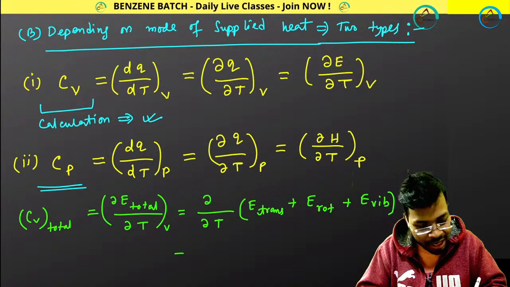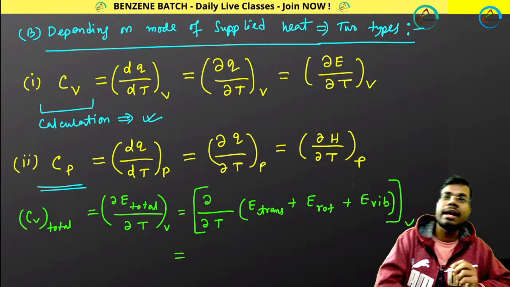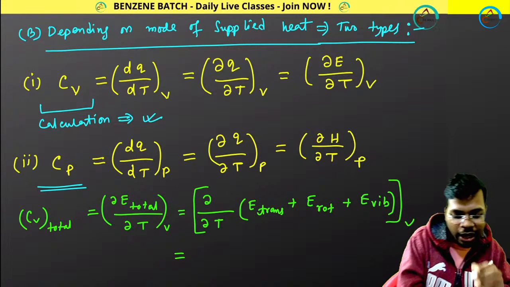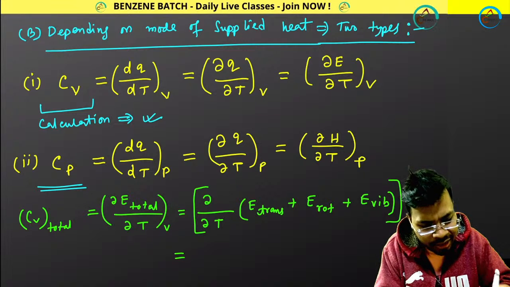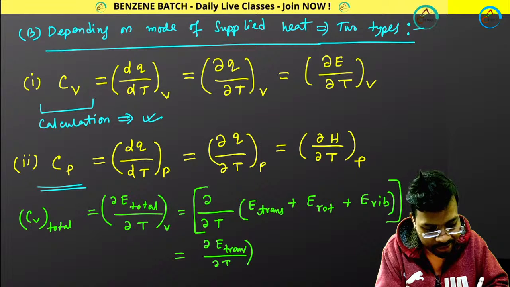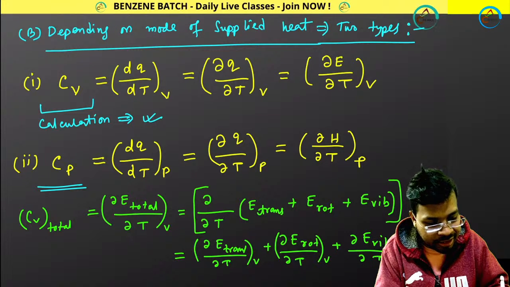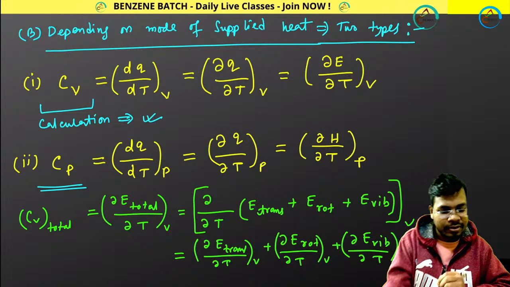And constant V. Now if you separate this out, what will you get? Del E trans by del T at constant V plus del E rot by del T at constant V plus del E vib by del T at constant V. Perfect.